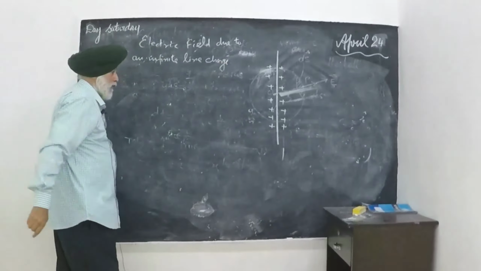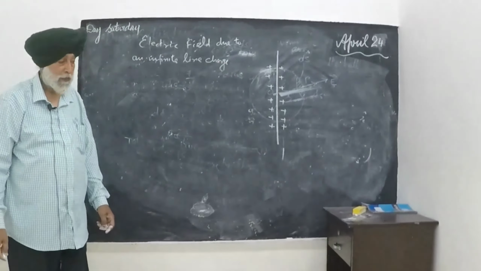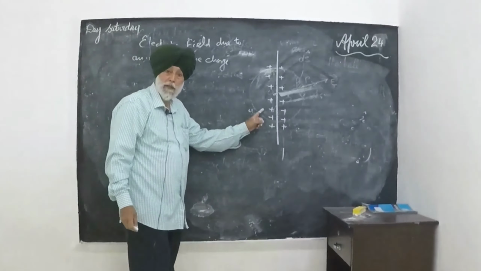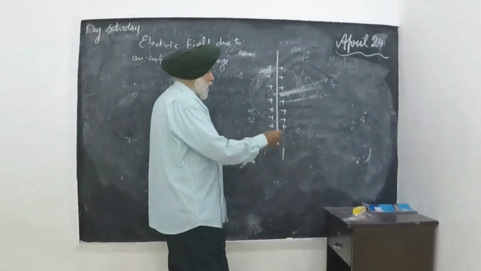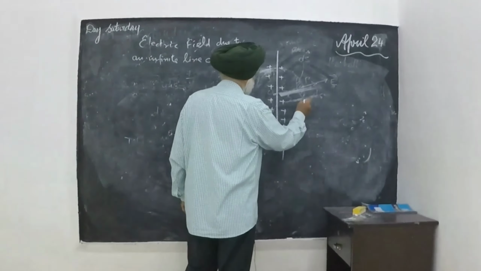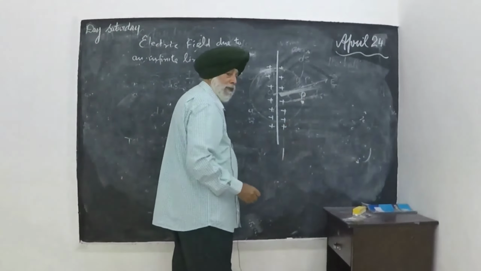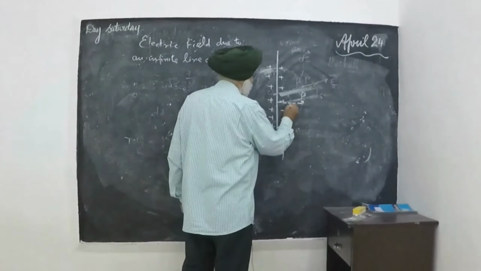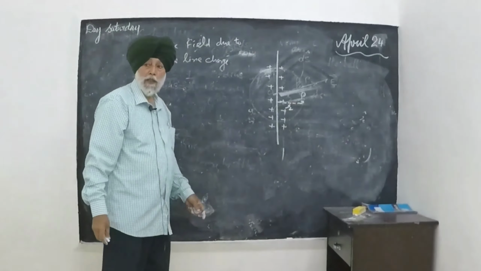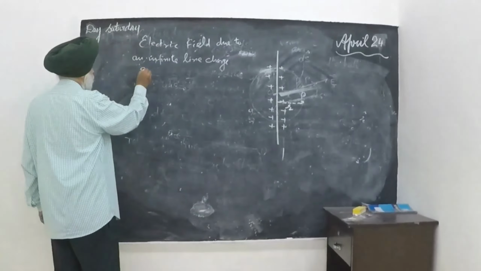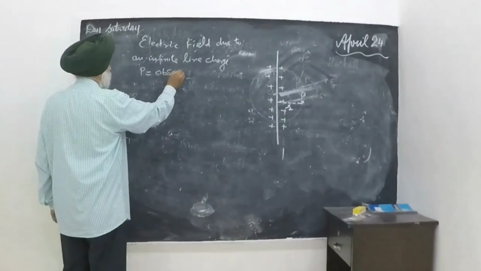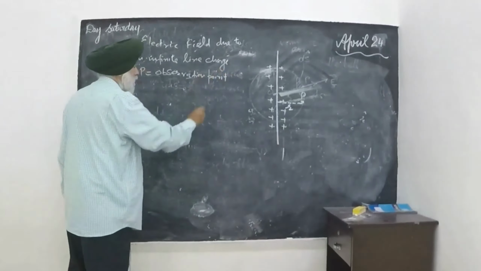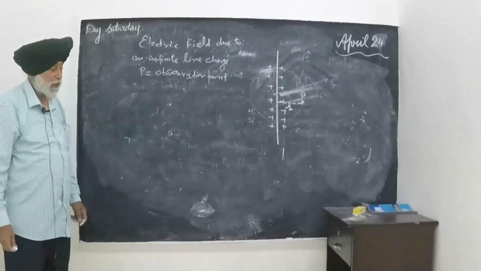We have a conducting wire to which the charge Q is given. We want to find the electric field due to this charge at the point P, which is at a distance r from the linear charge. P is the observation point where we want to find the electric field intensity E.